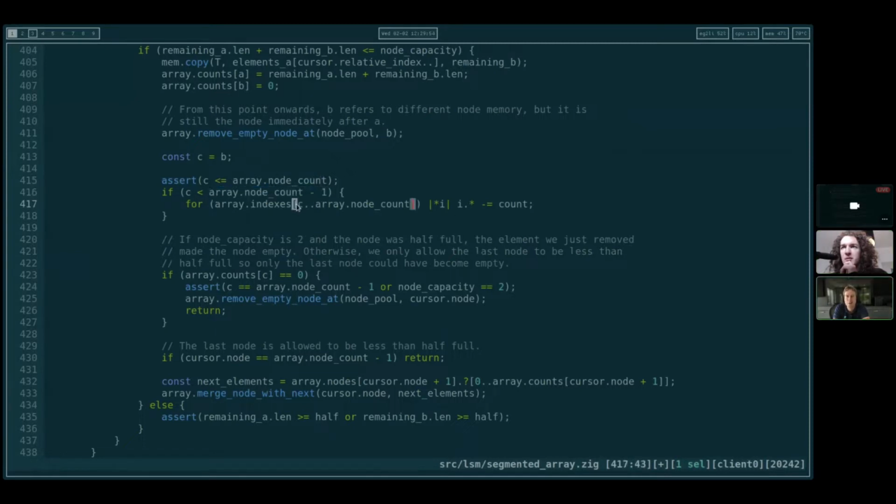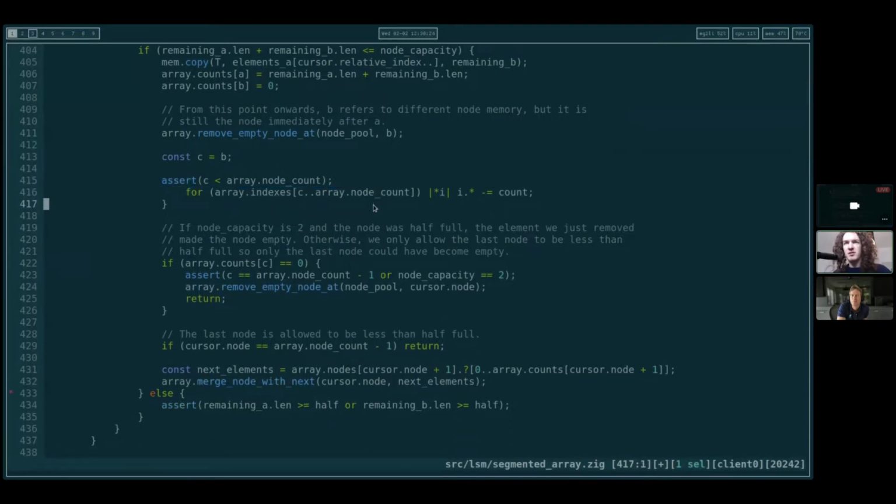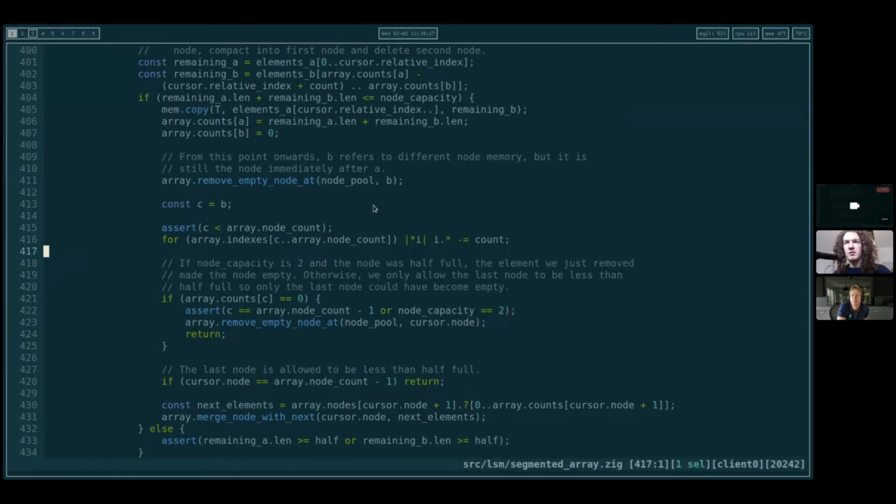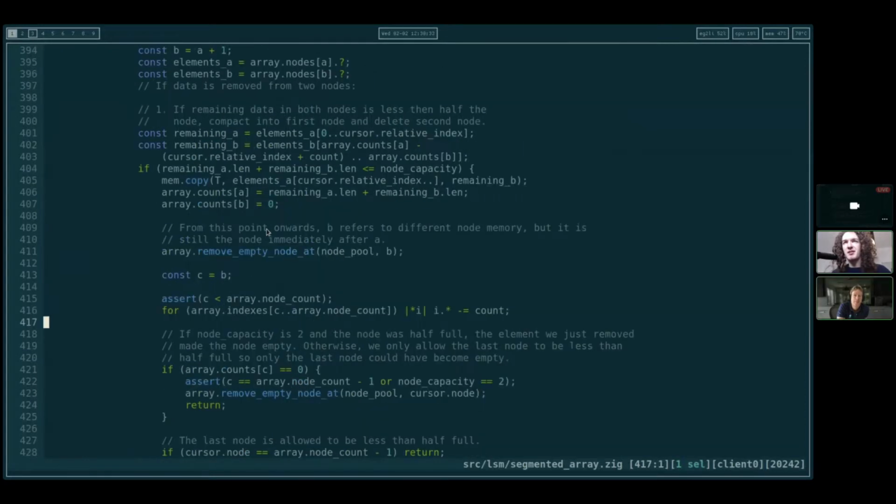Yeah, in our assert we've got a bug as well. So C is an index, and we're comparing it against a node count. So we have to do a less than. But it can be the last node. Okay, but yeah, you're right. So C is less than. Okay. Oh, what if B was the last node? We still want to update this index, so we just need to get rid of this if. Oh, you're saying B was the last node, we removed that. Yeah, so C doesn't exist.